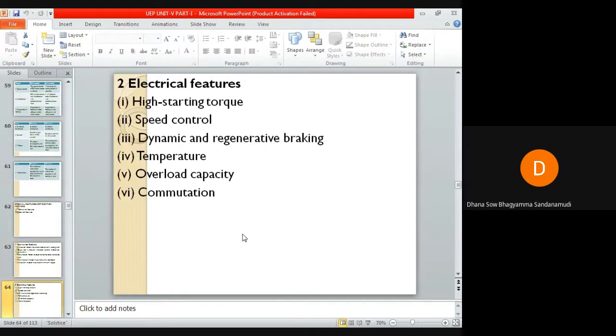Next is the electrical features. The electrical features are high starting torque, speed control, dynamic and regenerative braking, temperature, overload capacity, and commutation. So let us start with high starting torque. A traction motor must have high starting torque, which is required to start the motor on load during the starting condition in urban and suburban services.